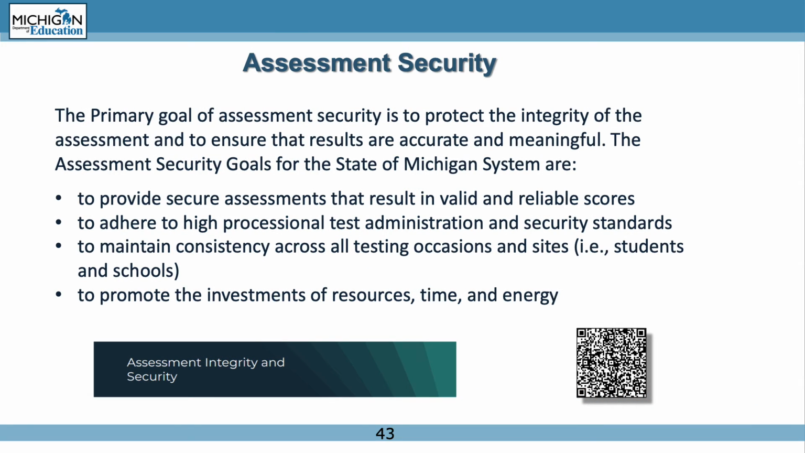The primary goal of assessment security is to protect the integrity of the assessment and to ensure that the results are accurate and meaningful. The OEAA has developed an assessment security goal for the state of Michigan: to provide secure assessments that result in valid and reliable scores, to adhere to high professional test administration and security standards, to maintain consistency across all testing occasions and sites, that is schools and students, and to promote the investments of resources, time, and energy.